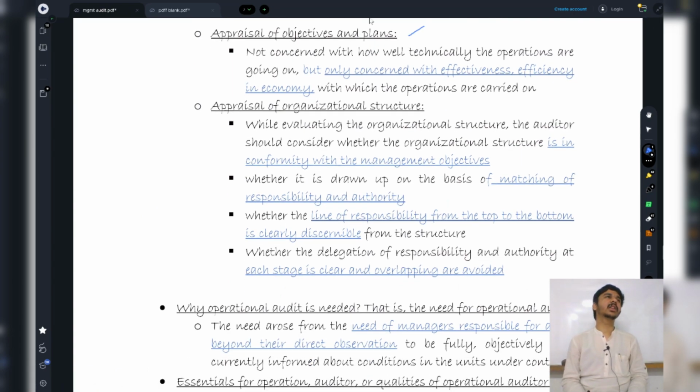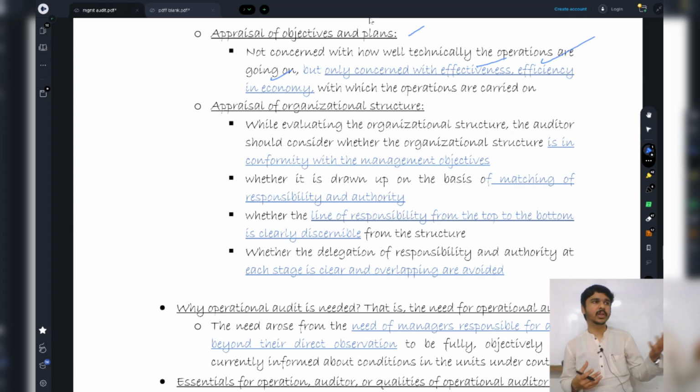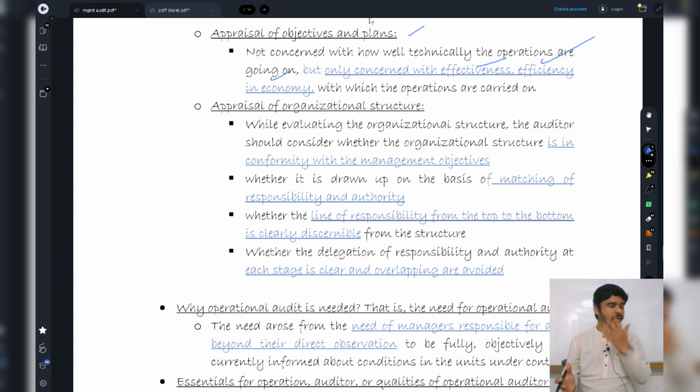Now I'm not concerned with how technically well the operations are going on. I am only concerned with how effectively, how efficiently, and how economically the bats are being produced. I'm not concerned with whether you are giving a goods receipt note to the supplier whenever the raw material for the bat is being received by you. I'm only concerned with whether the material is of good quality, whether it is efficiently used, not wasted much, whether the bats are being produced in time, and all those things, right?